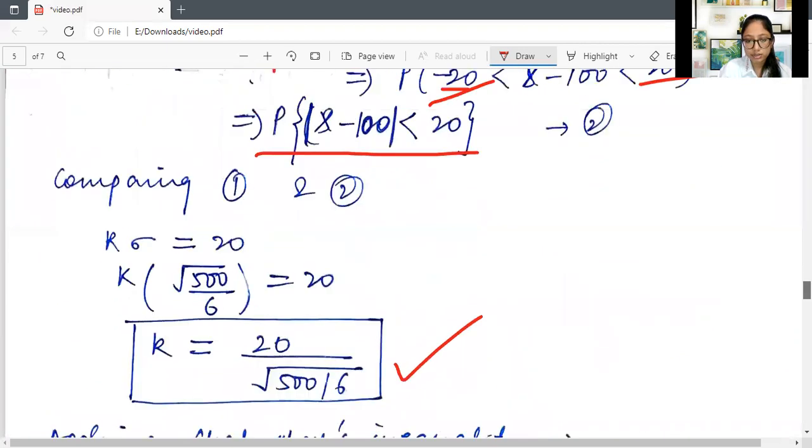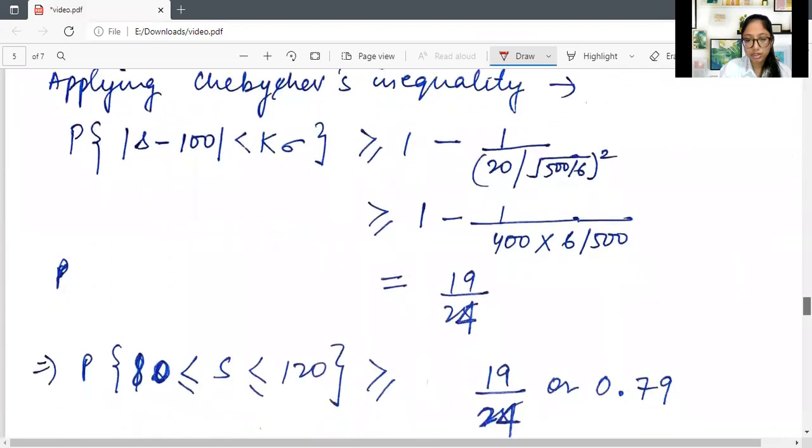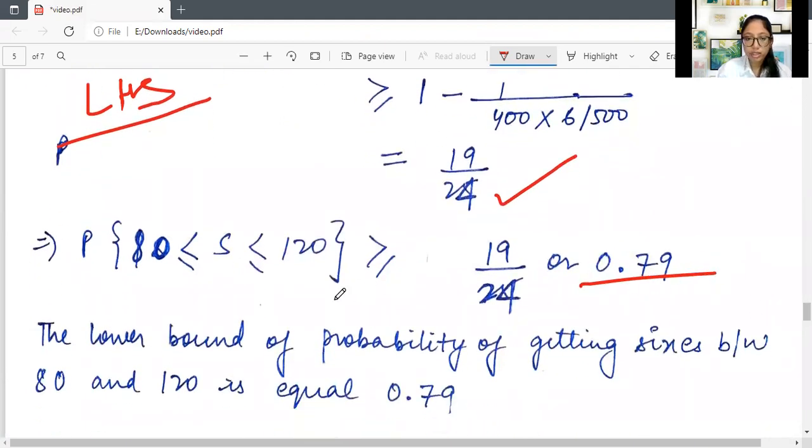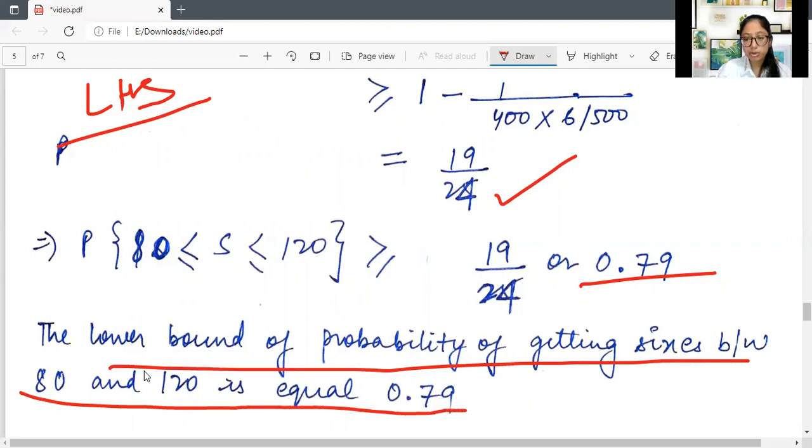Now we just wrote the LHS of Chebyshev's inequality, which we have already gotten. Now putting in the value of 1 minus 1 upon k squared, we got 19 upon 24, which equals 0.79. So we can say that the lower bound of the probability of getting sixes between 80 and 120 is 0.79. This is the lower bound of that probability.